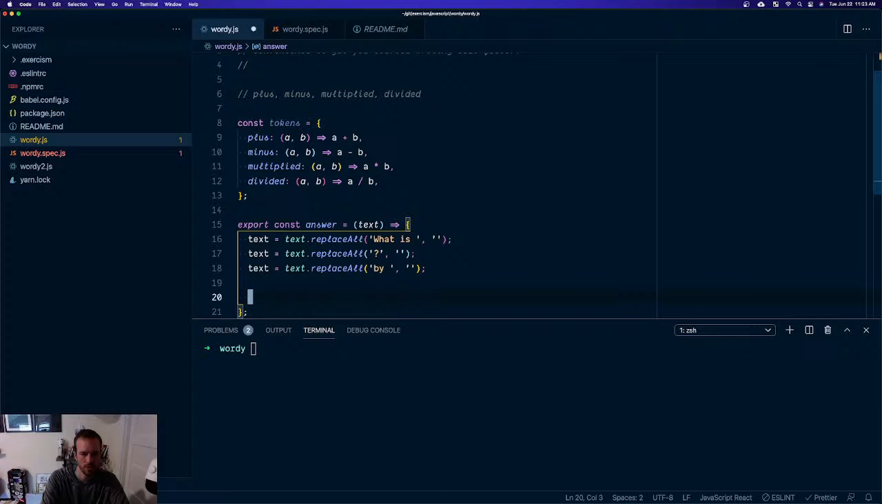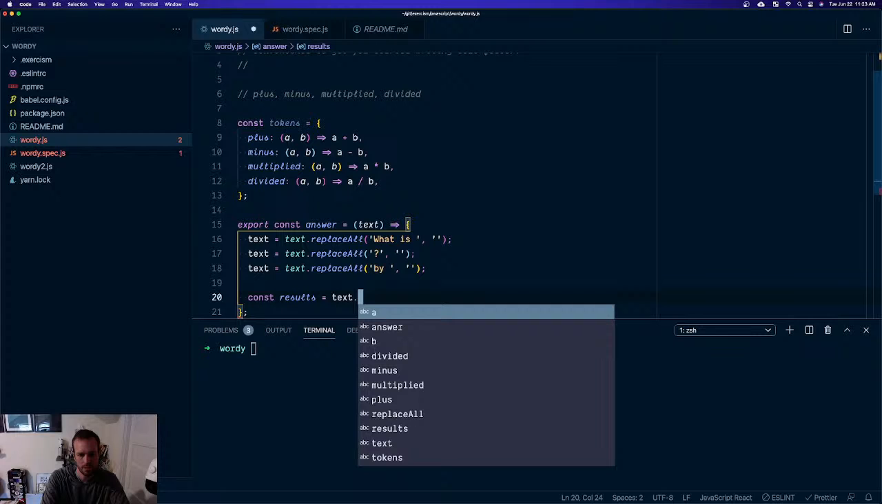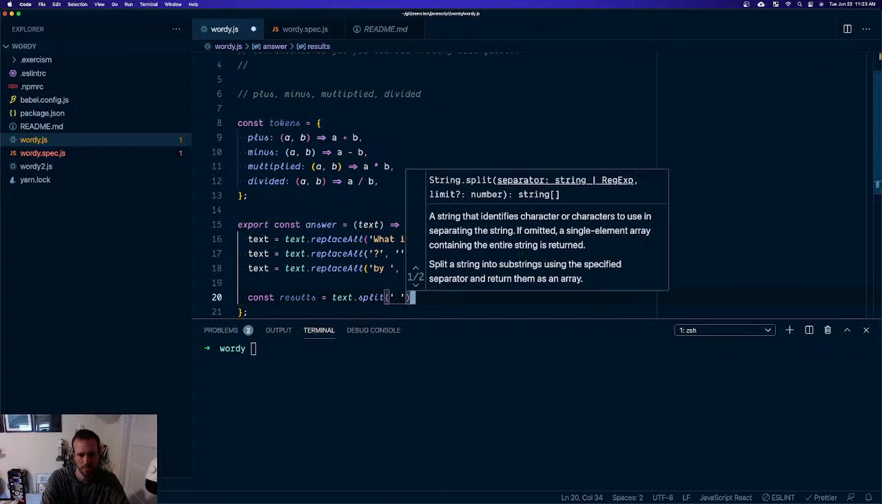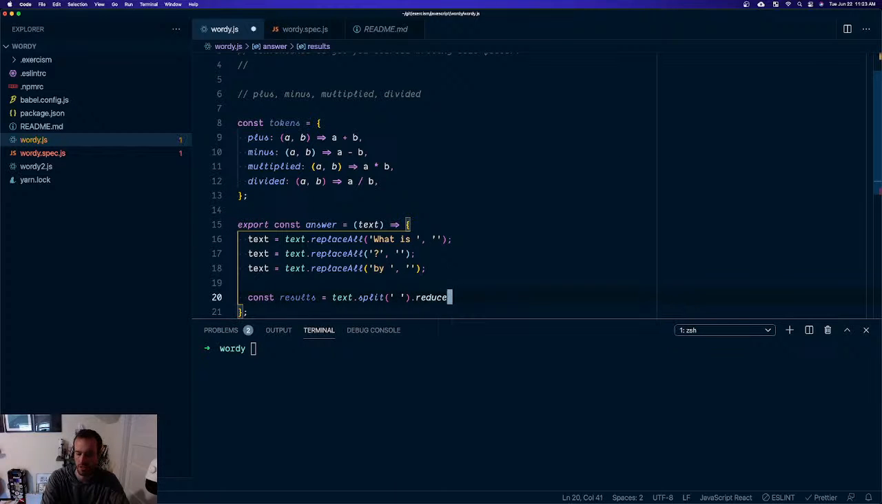Now we're going to do equals text dot split on a space dot reduce, because we're going from an array to an integer. If all goes well, we get an integer out of this and we return it.